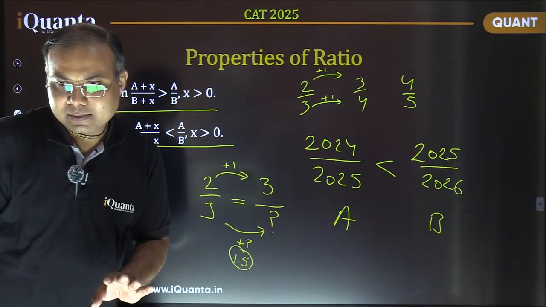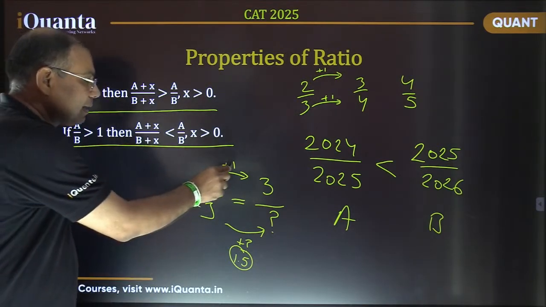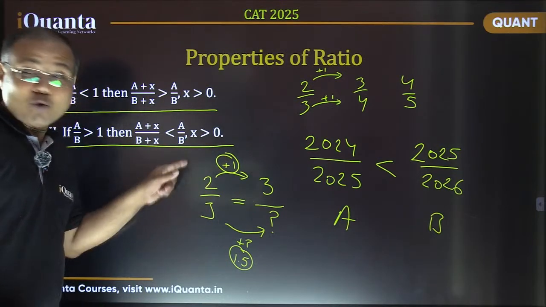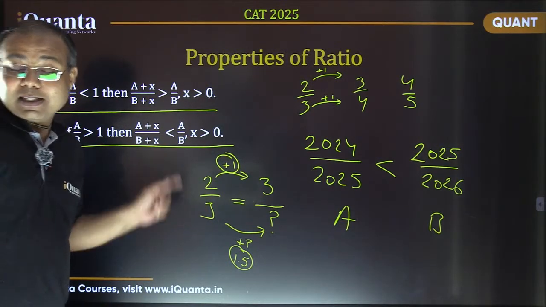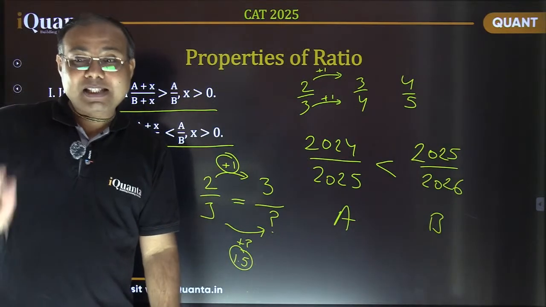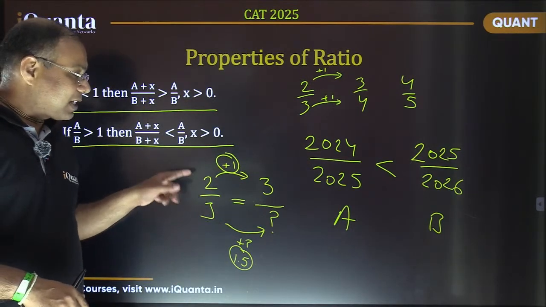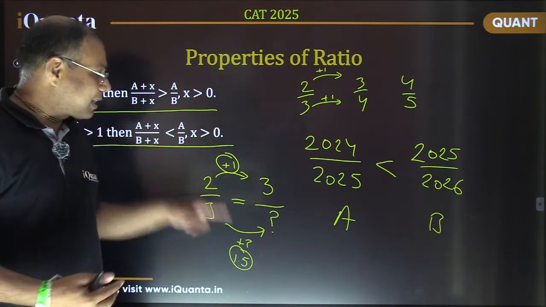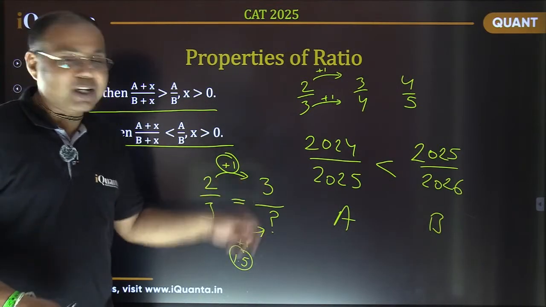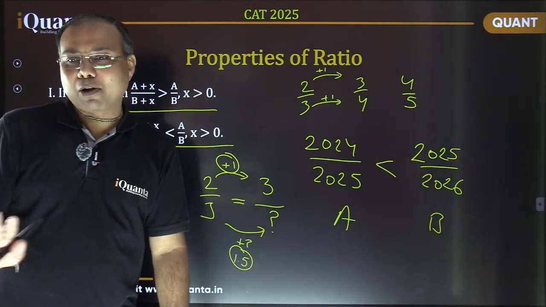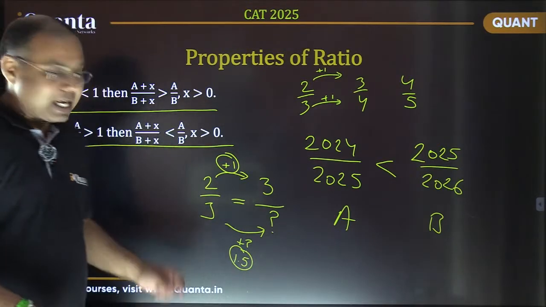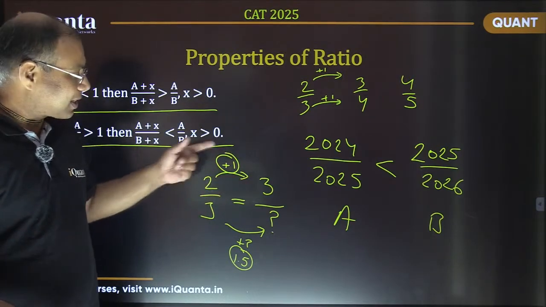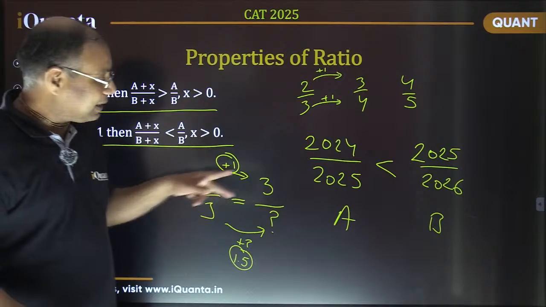Is it fine? अच्छा, ये कैसे पता लगा? Now see this 1 and 1.5, they are in the same ratio 2 by 3, isn't it? So basically, if the numerator and denominator are increased or decreased in the same proportion, the new fraction would be same. That's a simple logic. I repeat, if the numerator and denominator are increased or decreased in the same proportion, only then it would be same.